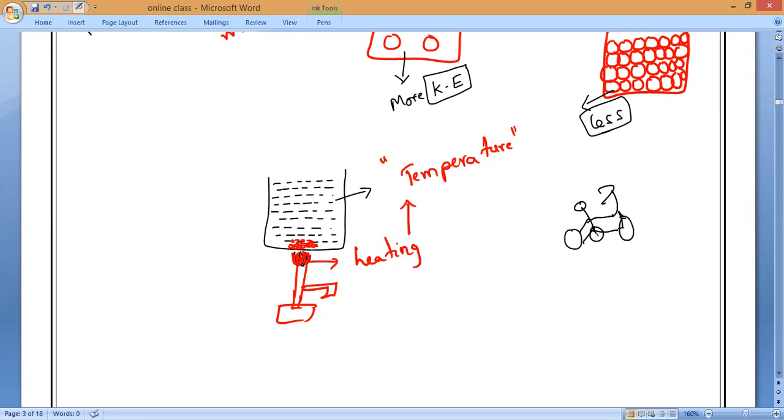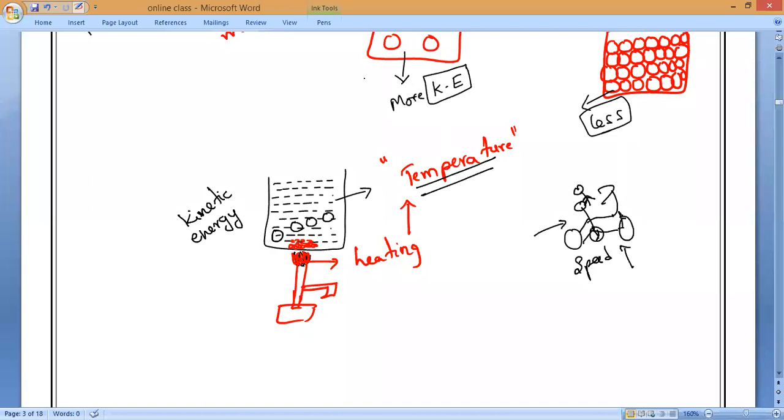Your speed will increase or decrease? If I am trying to push, sir, it will increase. Our speed will keep on increasing. Yes, the same. When the temperature keeps on increasing, the particles present inside the matter will keep on getting energy. The energy keeps on increasing. That energy we call kinetic energy. So the energy keeps on increasing.